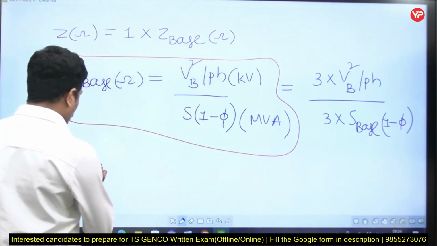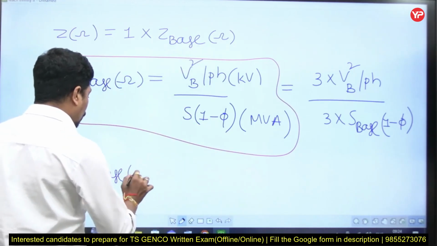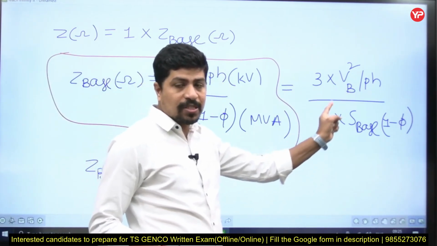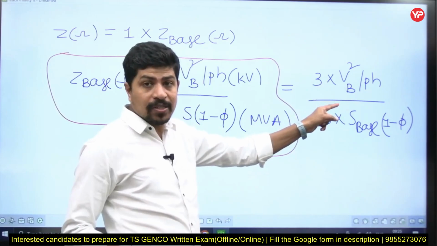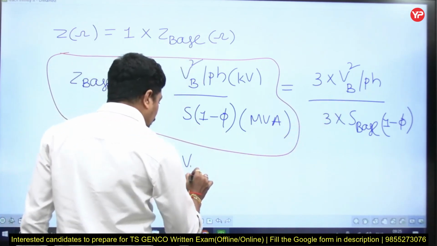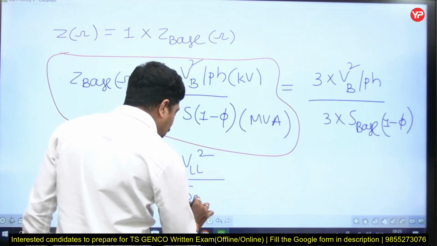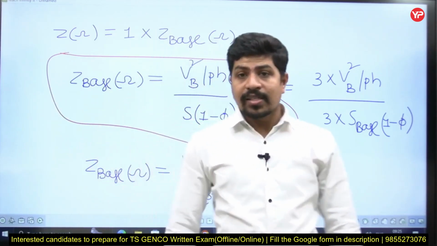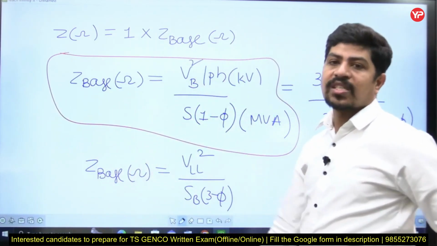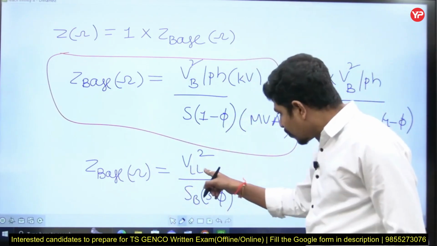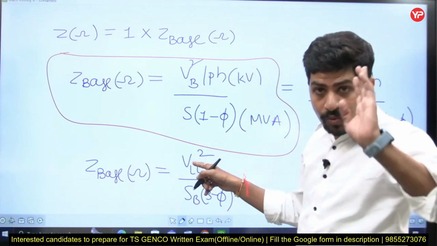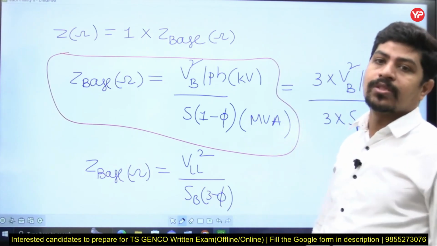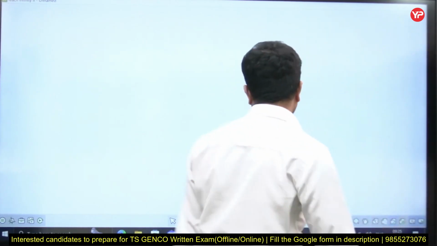Now observe here, all of you. So Z base in ohms is equal to, I'll set this 3 inside, then I can write it as root 3 times V base per phase. Root 3 times V base per phase is equal to V line to line whole square by S base 3 phase. Right? So this is valid only for star connection. If it is delta connection, this will be phase voltage, but for delta connection, phase voltage and line voltage are both the same. This should be single phase. Otherwise, you will get the wrong answer. That wrong answer will be the first option in the options. Okay? Now observe here.